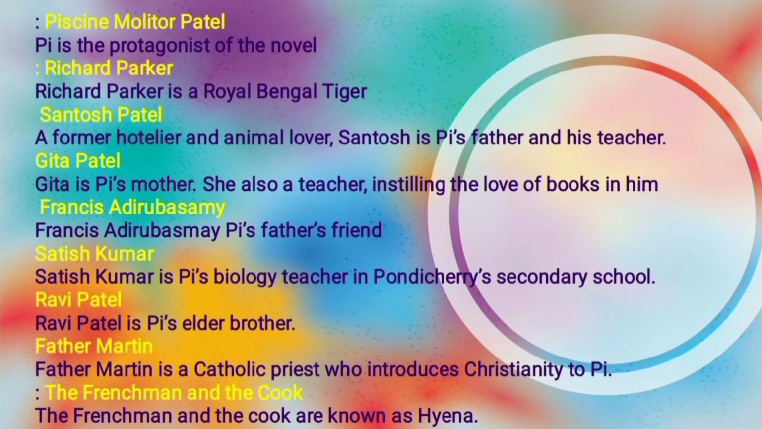Francis Adirubasamy, Pi's father's friend. Satish Kumar is Pi's biology teacher in Pondicherry's secondary school. Ravi Patel is Pi's elder brother. Father Martin is a Catholic priest who introduces Christianity to Pi. The Frenchman and the cook are known as hyena.